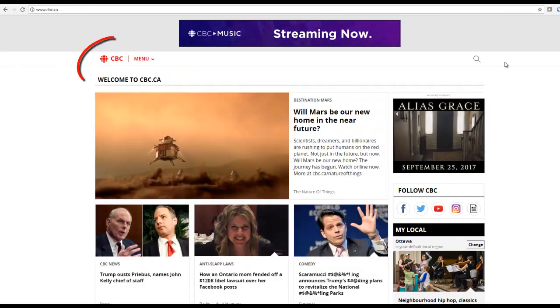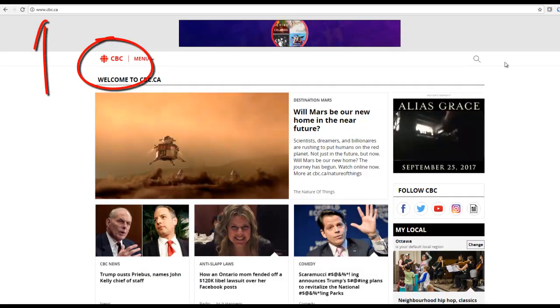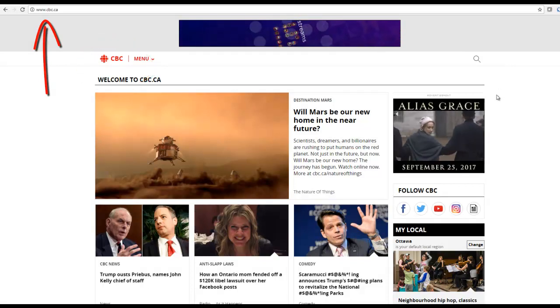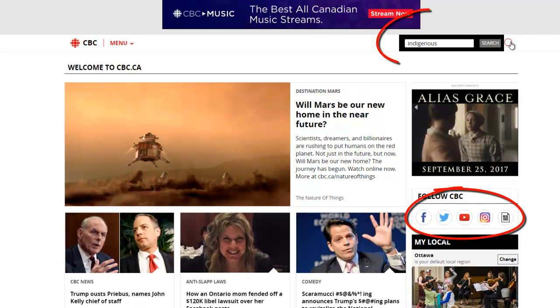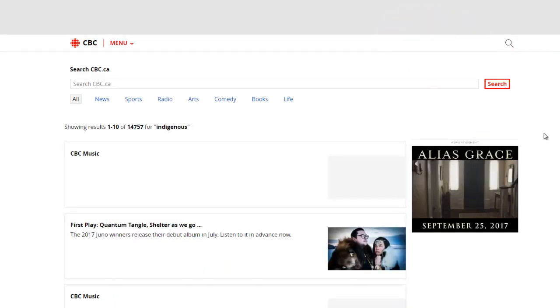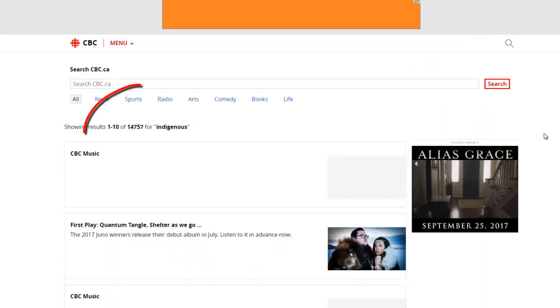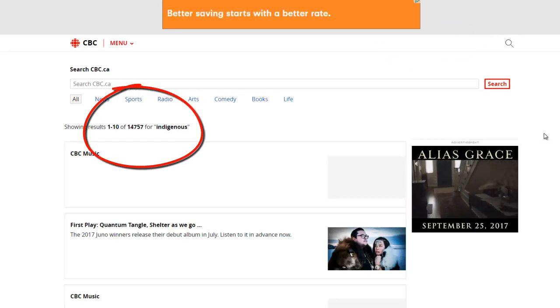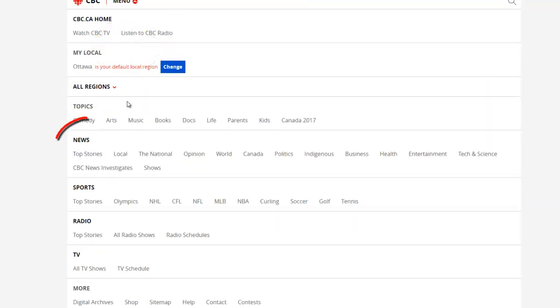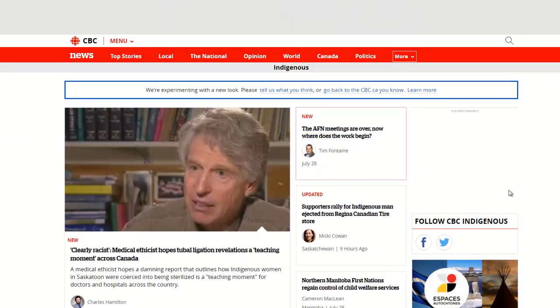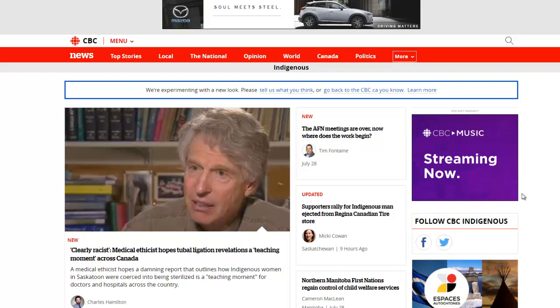The Canadian Broadcasting Corporation, the CBC, is found online at www.cbc.ca. The CBC can be followed on social media, and if you search on Indigenous, you will find stories tagged with this descriptor. In addition, if you click on the menu and the top left-hand navigation, scroll down to News, you will see that there is an Indigenous column, which is another way to access articles on Indigenous matters.